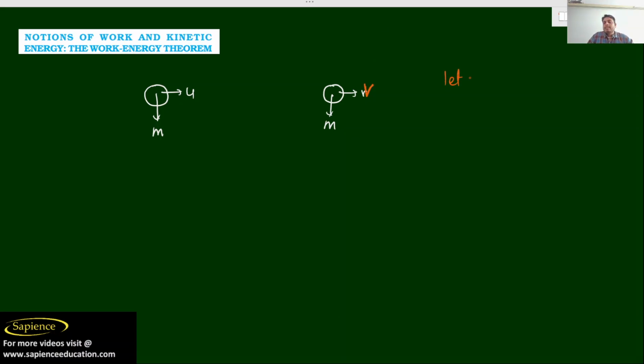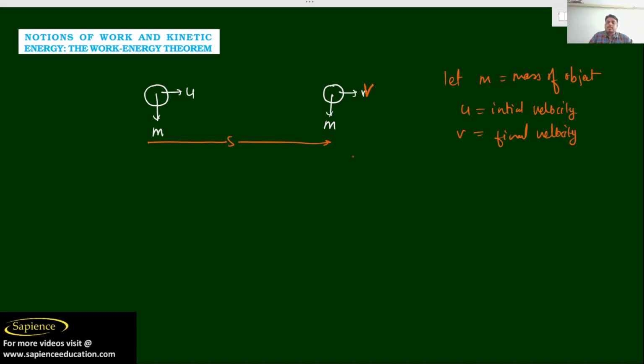So let m be the mass of the object. u is the initial velocity. v is the final velocity. Let us consider the distance traveled is s, and t is the time taken while traveling the distance.